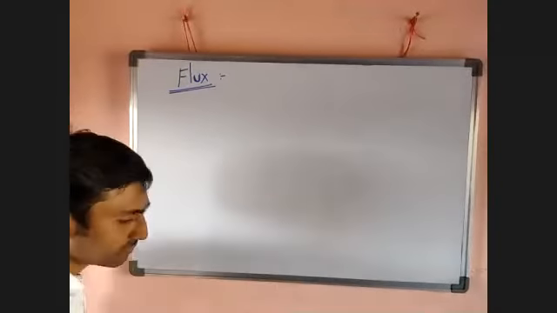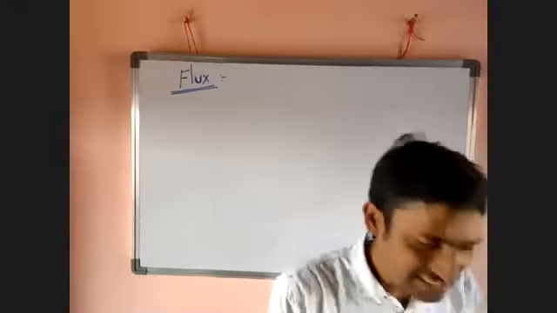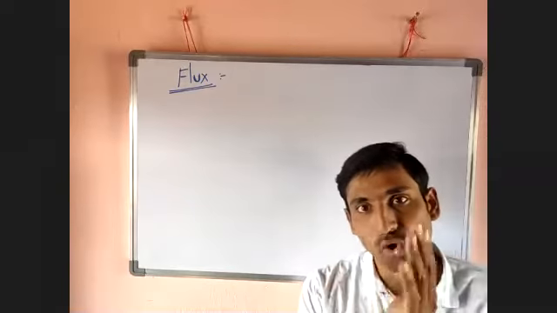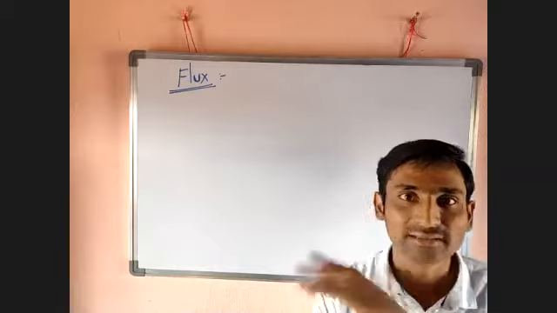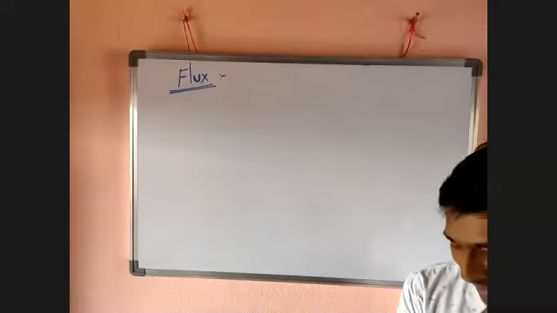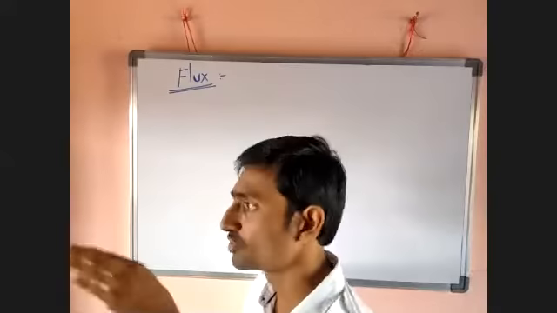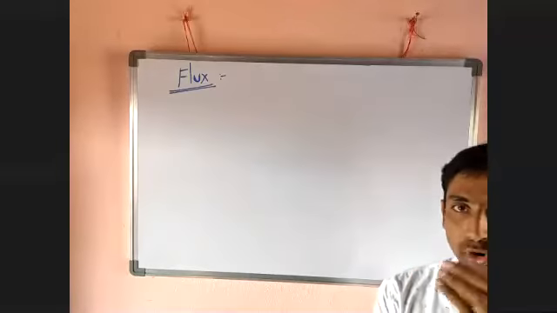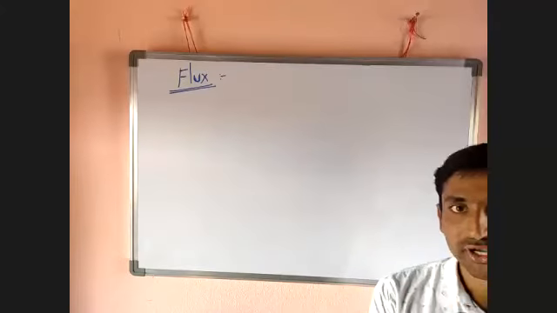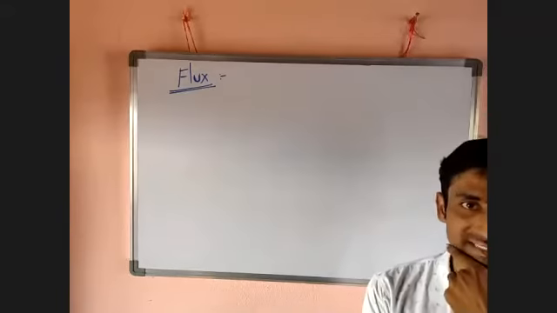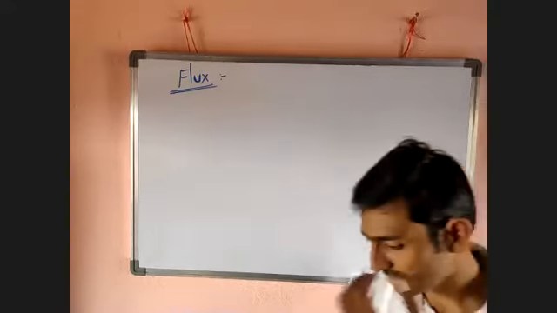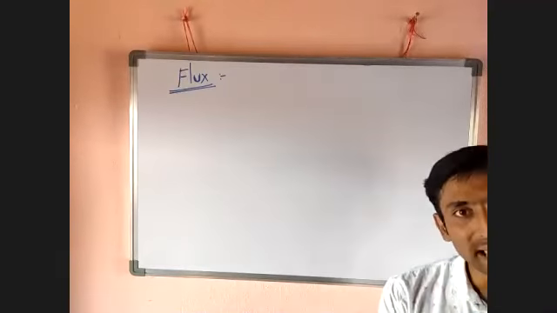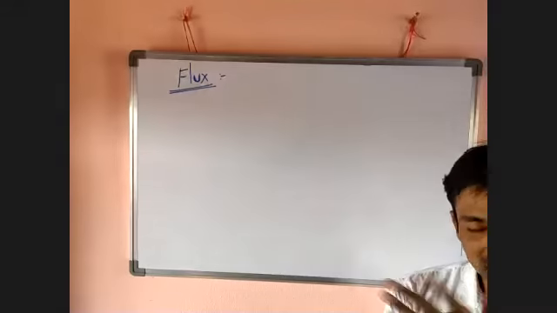So it is a flux. Flux is a third substance which reacts with the gangue of ore to produce a slag. That one is nothing but a flux. It is a simple one. Flux is a third substance which is added to ore and which reacts with the gangue and produces slag. That one is called a flux. Very important point.